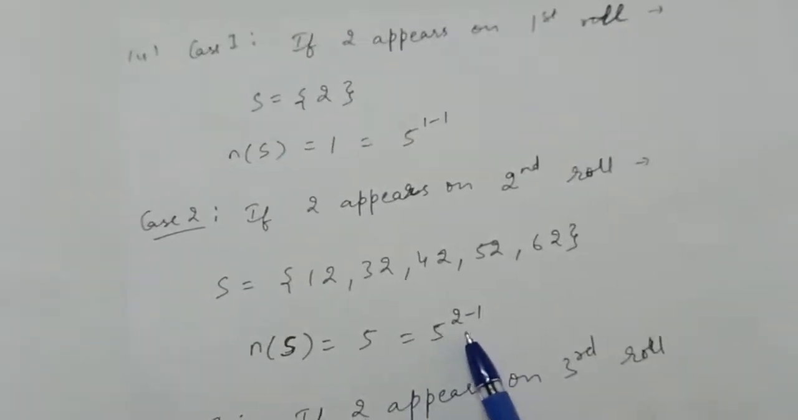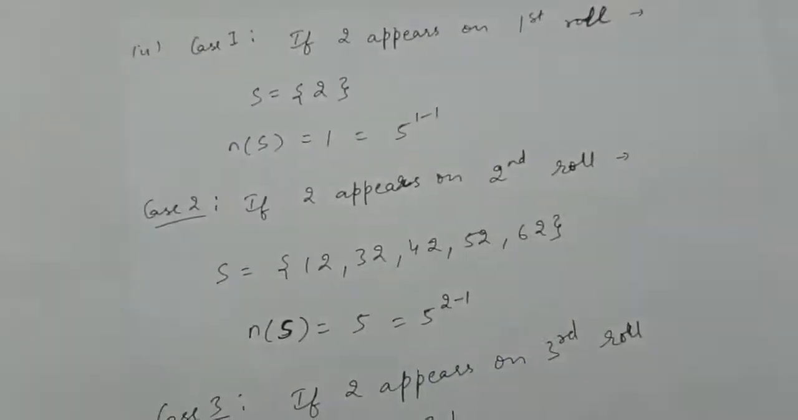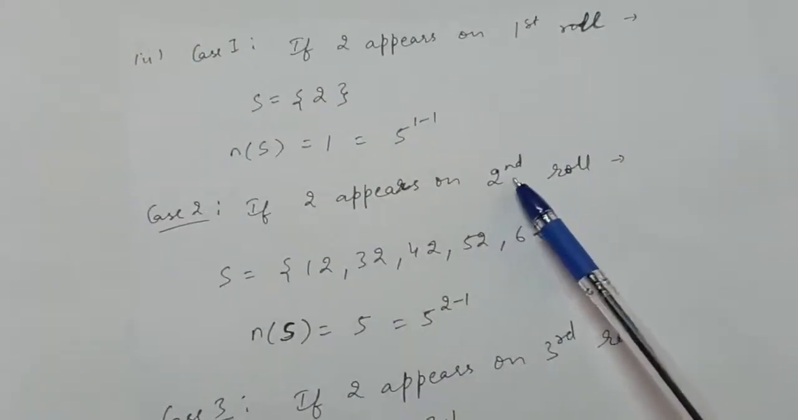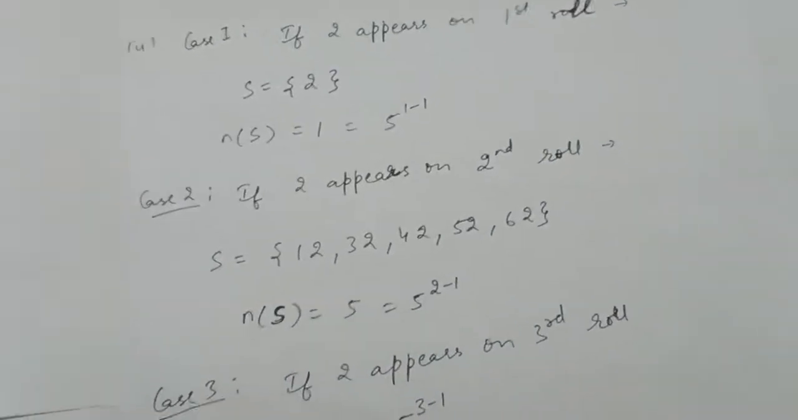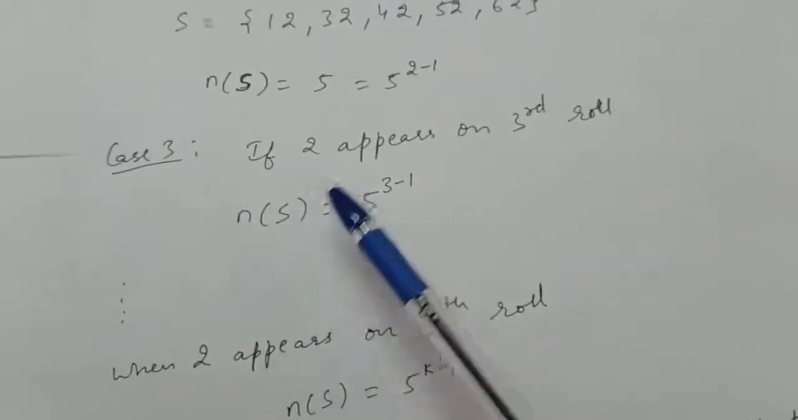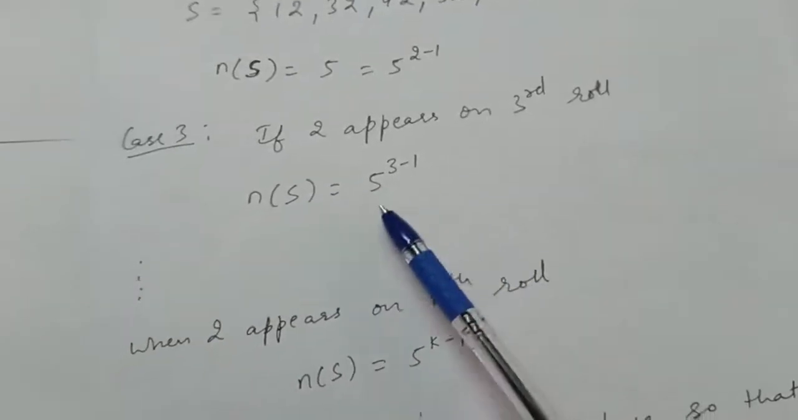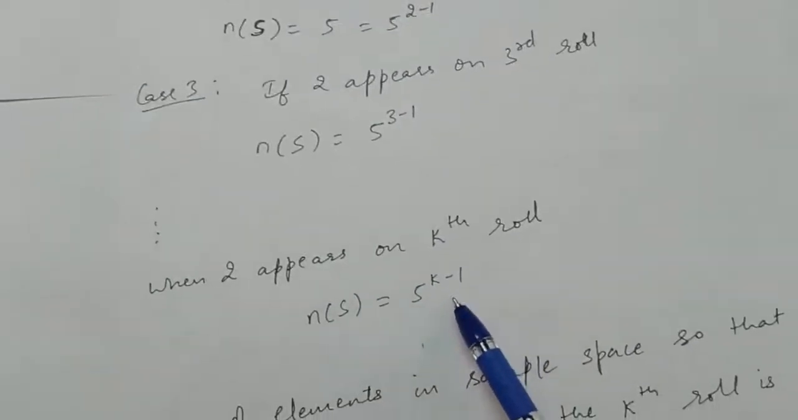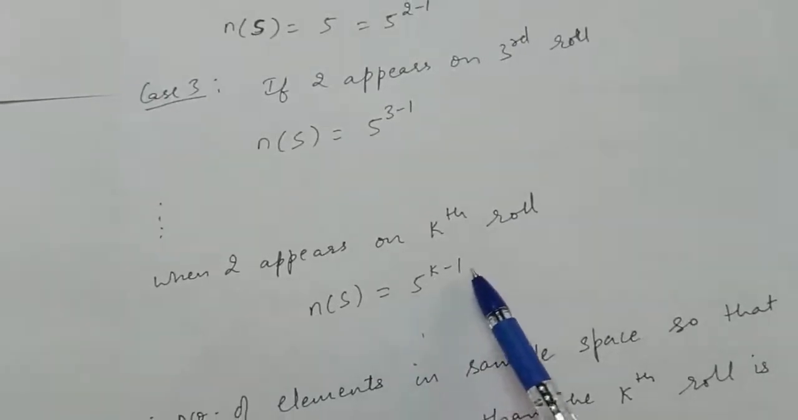In the first case we have calculated, if 2 appears on the kth roll, then the sample space will include 5 raised to the power k minus 1. Here the k is 2, that if 2 appears on the second roll. So in place of k write down 2, right? Now if 2 appears on the third roll, so number of elements in the sample space will be 5 raised to the power 3 minus 1, and so on. If 2 appears on the kth roll, this we calculated in the first part only, that number of elements in the sample space will be 5 raised to the power k minus 1.